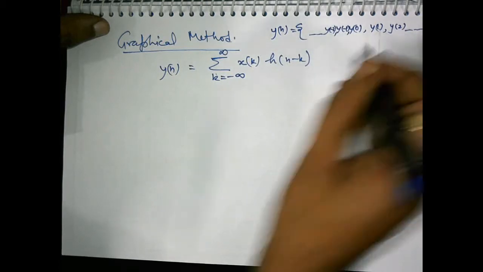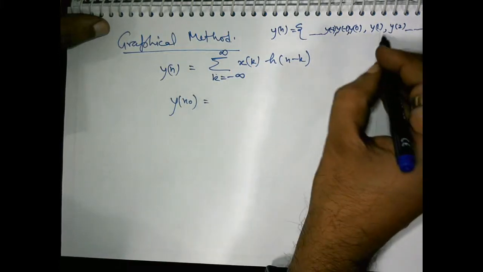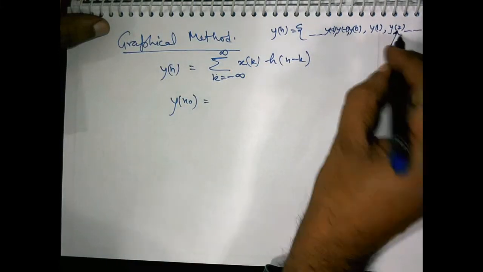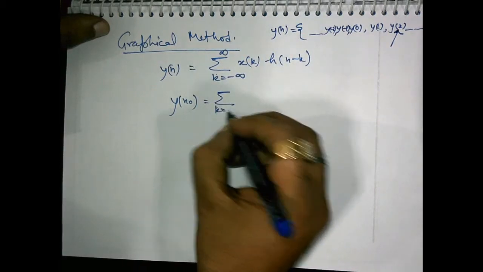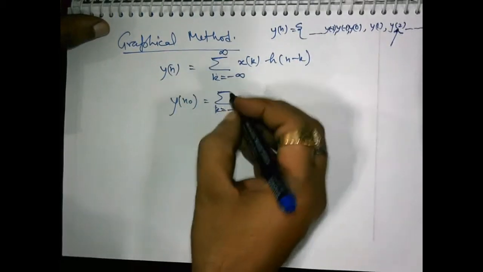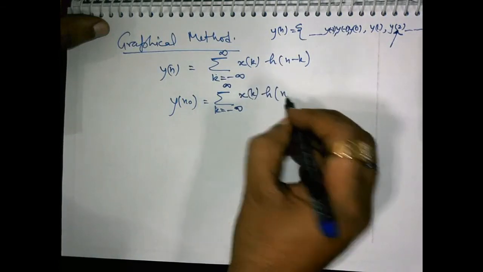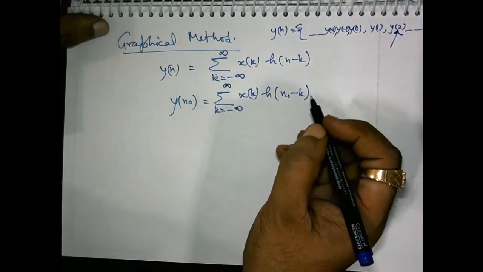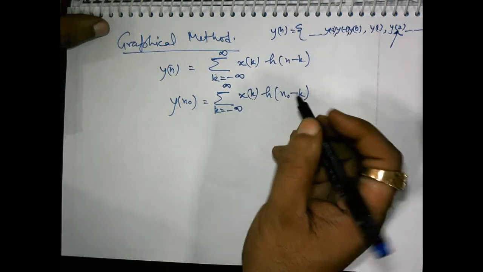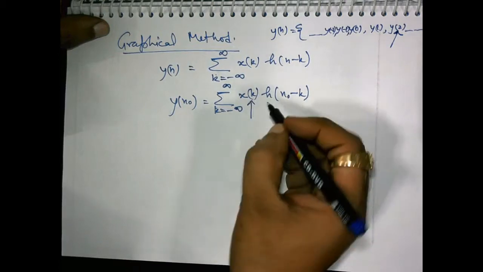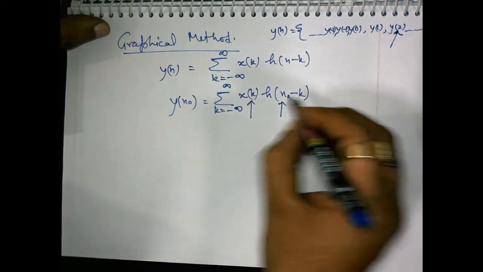So just to evaluate a general term, say yn0, suppose say that n0, we have to evaluate summation k equals to -infinity to infinity xk h n0 minus k. Here both the input signal and the impulse response, they are function of k.